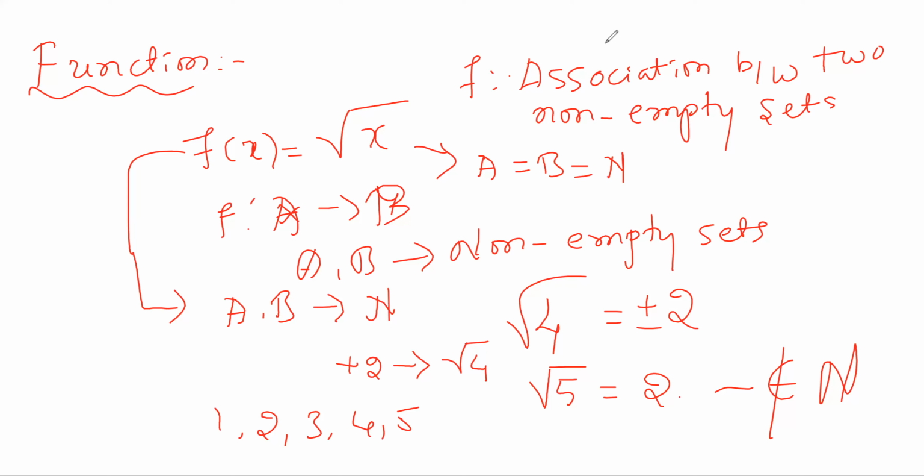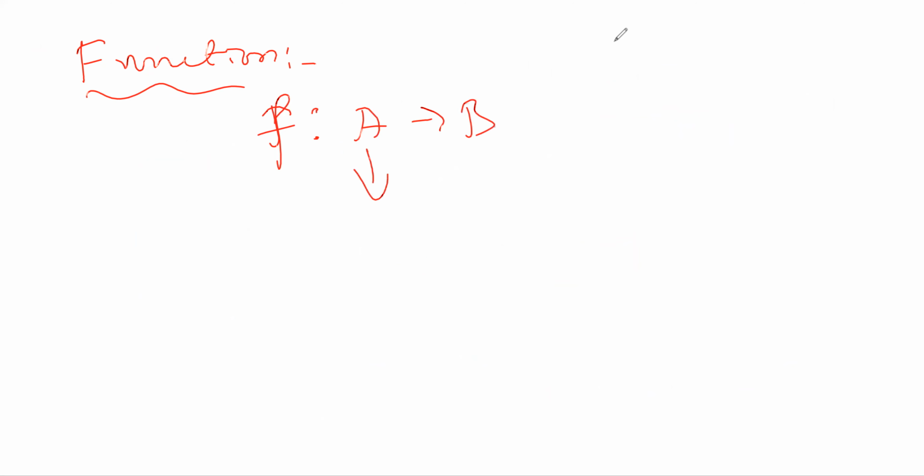So I'll tell it in a short manner. For any function, the association should be for all the elements in the domain. First I'll tell the domain and codomain. If you consider f from A to B, then the first set A is nothing but the domain of the function. And B, after the arrow, is nothing but the codomain of the function.